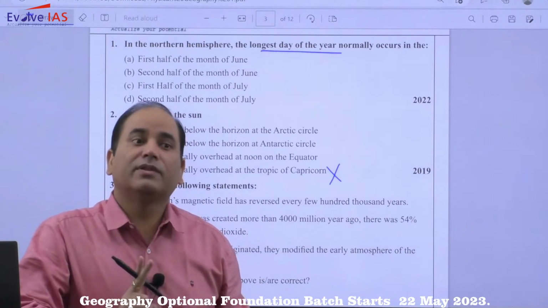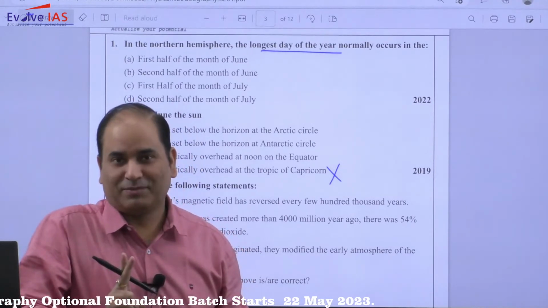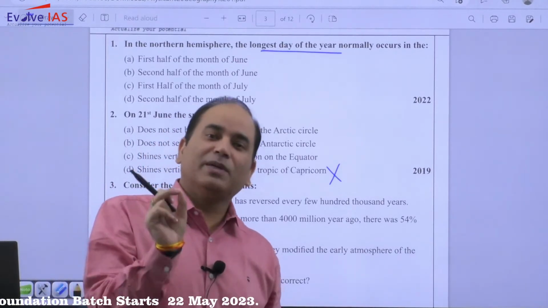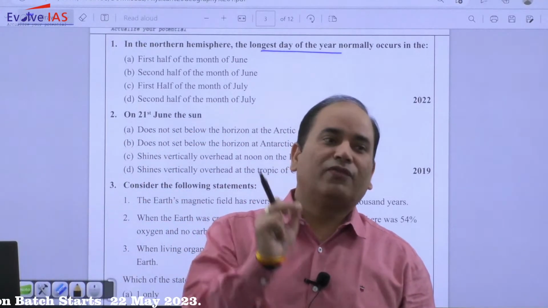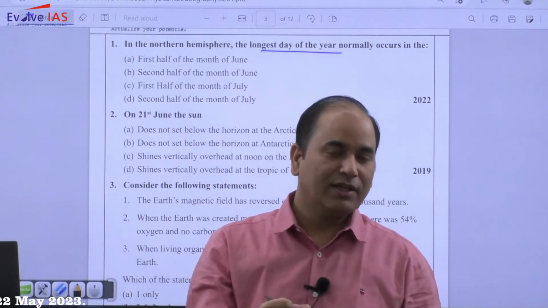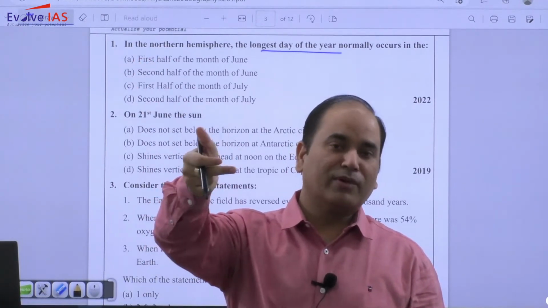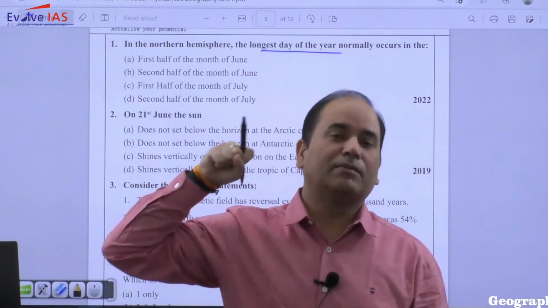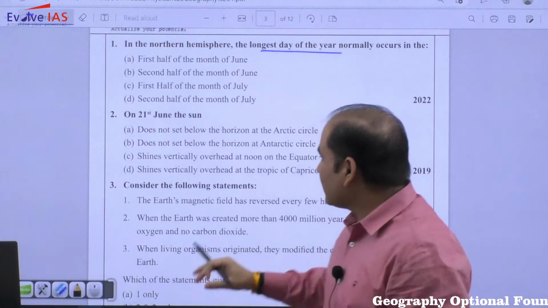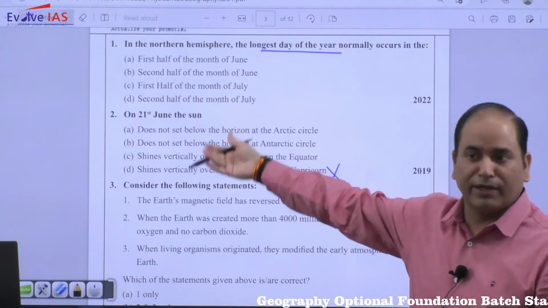If you are solving the previous year's question paper, do not just look out the correct answers. Try to go through some of the options also, because UPSC has a tendency to frame questions this way. Let's say they asked some question in 2019 and they gave 3 incorrect options and one correct. Now in 2022 they will frame one more question, picking up the 3 options from the 2019 one. So do not just randomly look for the correct option, also look at the incorrect ones.